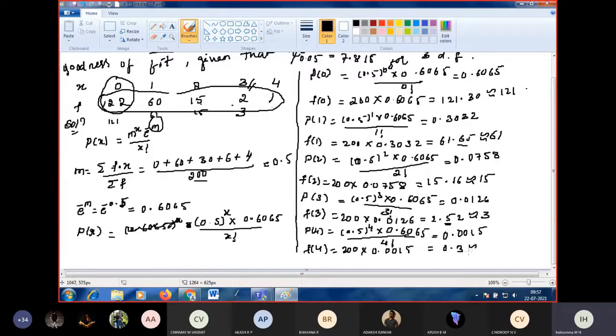0.3 is approximately what? 0 only, right? Because it is not equal to or greater than 5. So it will be 0. Next, you reconstruct the table.